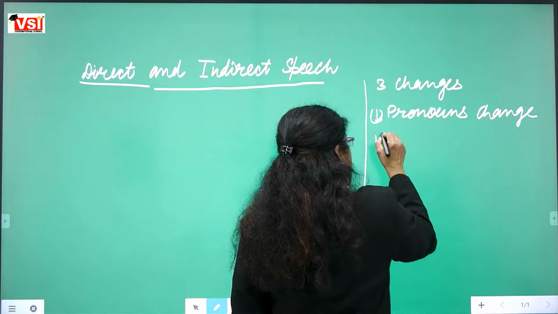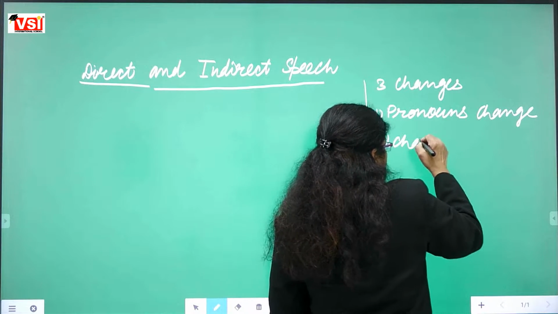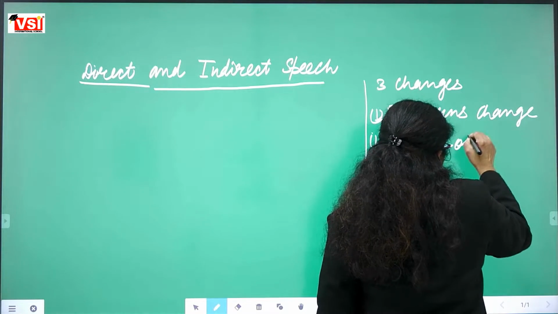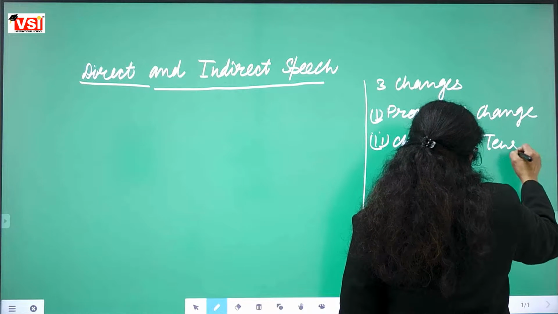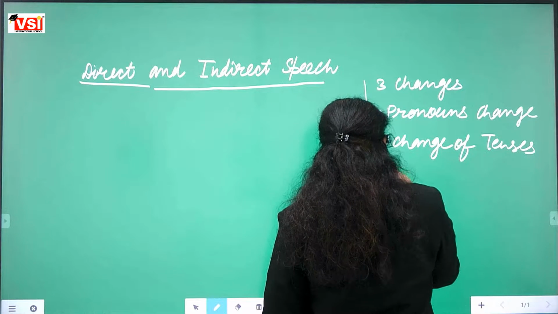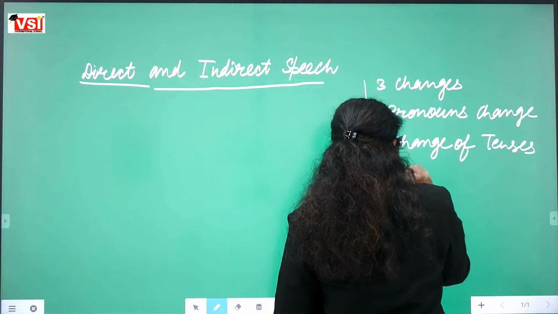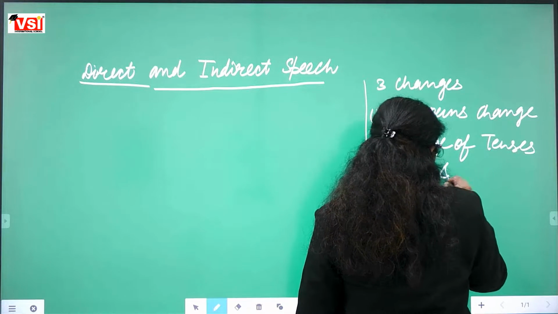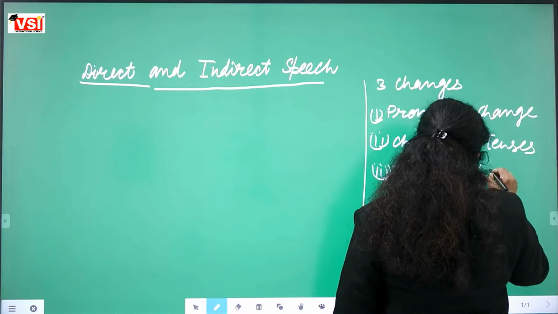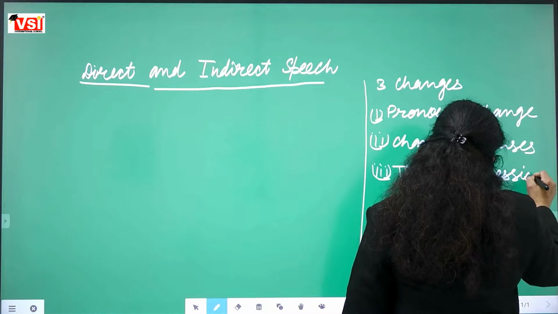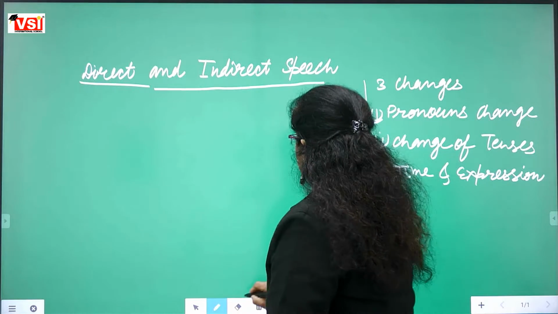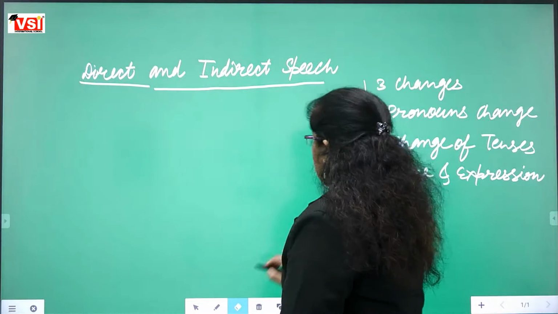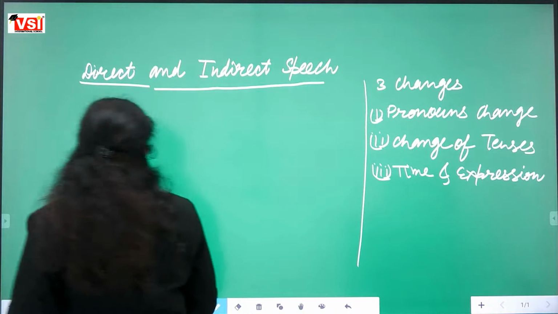Second type of change is change of tense, and third type of change is time and expression change. Time and expression change. So first kind of change we have discussed already.